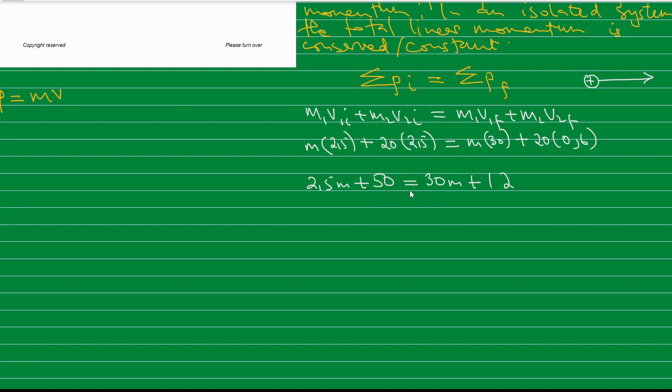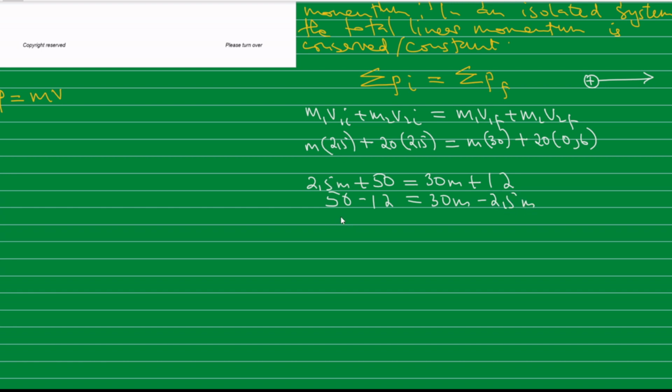We collect like terms. Let's collect the constant terms to the left and the m terms to the right. So we'll get 50 minus 12, which will be equal to 30 m minus 2.5 m.